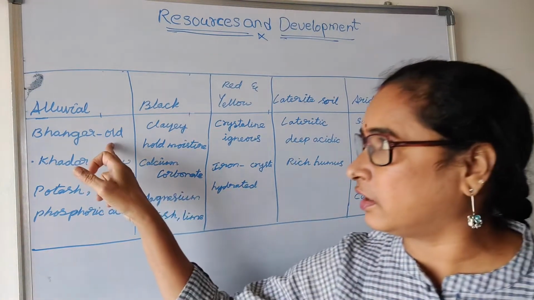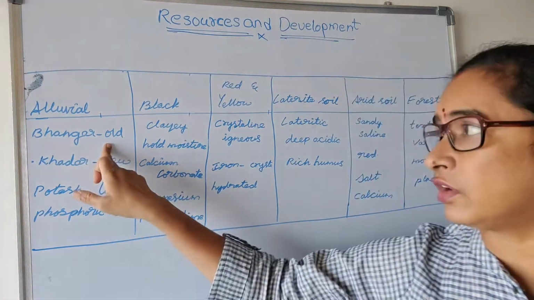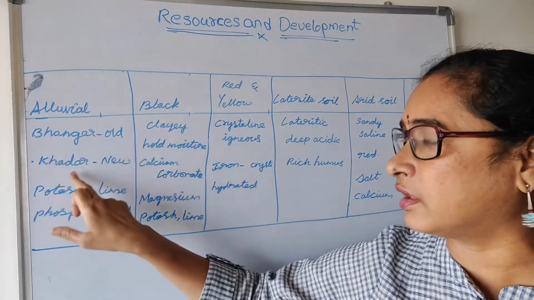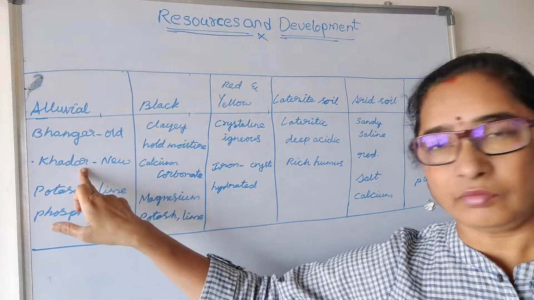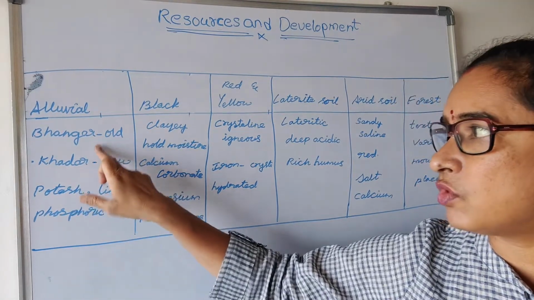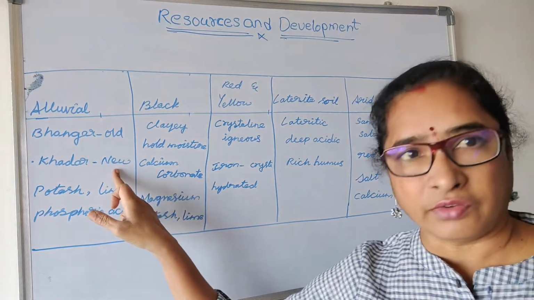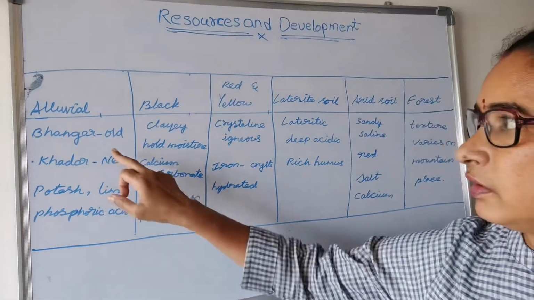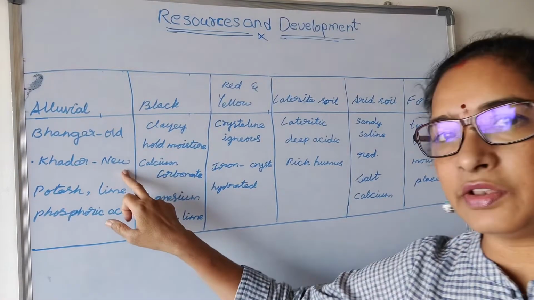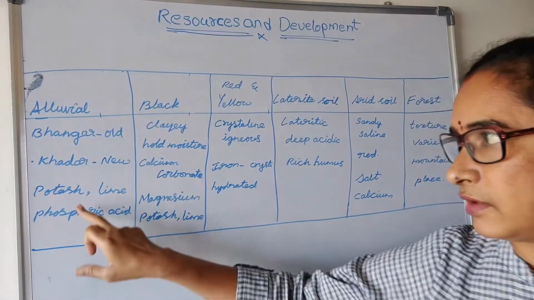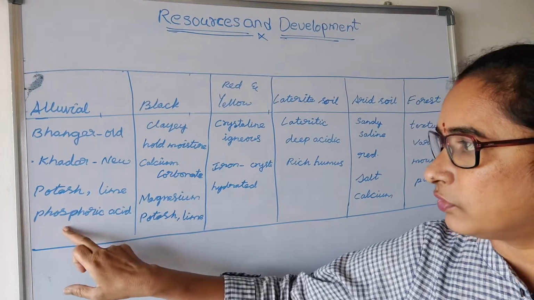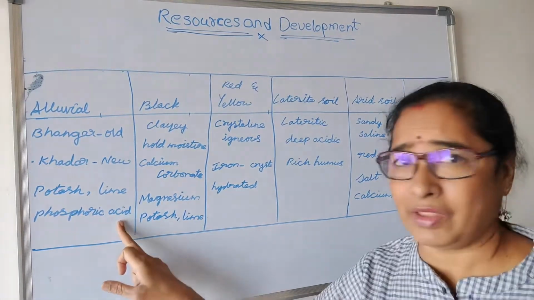Coming to the alluvial soil. Alluvial soil is in two layers. The first one is the Bangar and the second is the Kadar. Bangar is the old one and Kadar is the new one. And the minerals we can get in alluvial soil are potash, lime, and phosphoric acid.